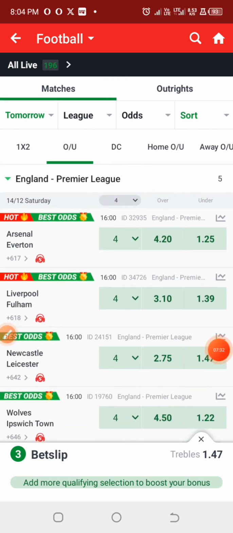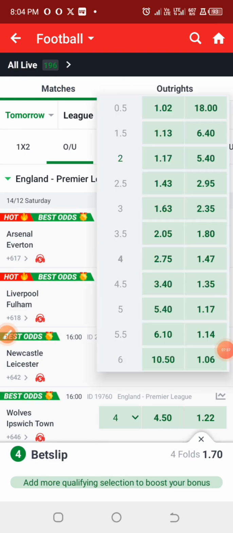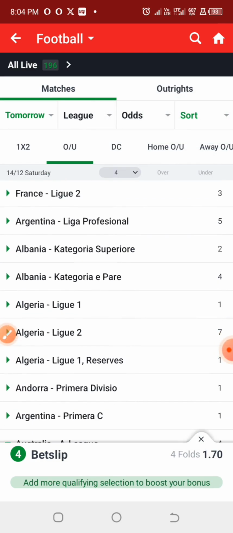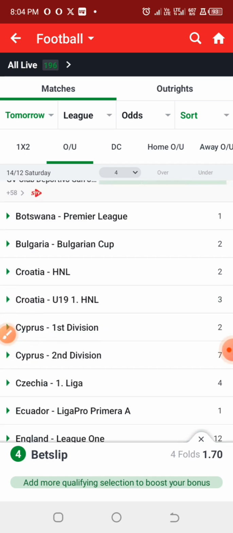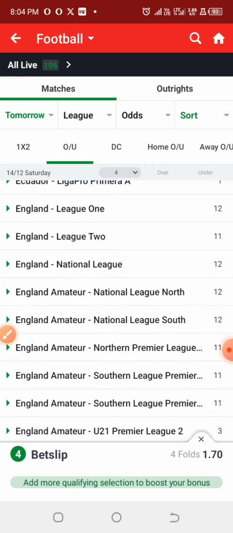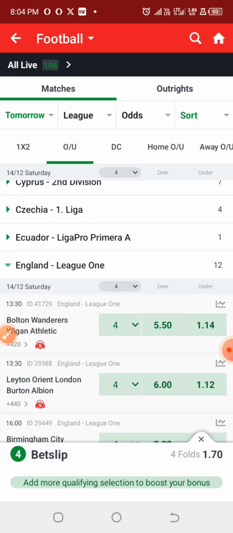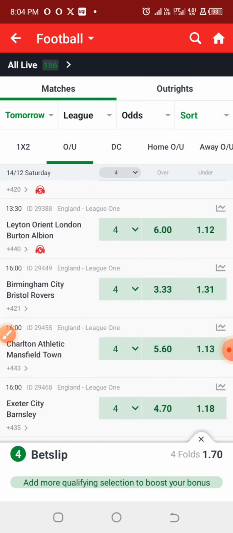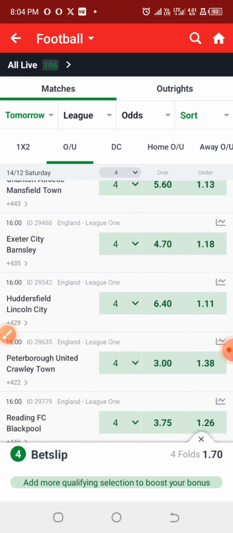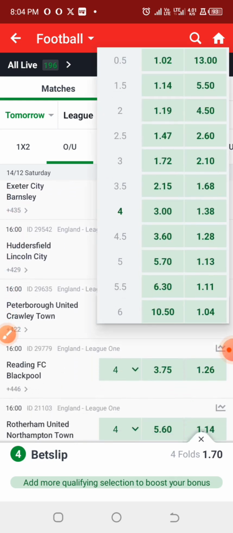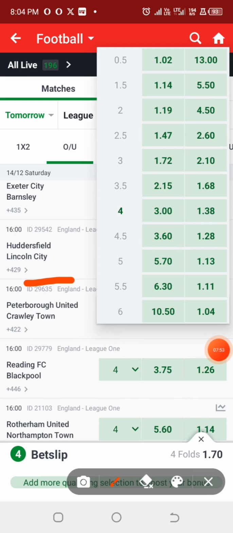So Liverpool over 1.5 goals, a total of 1.16 odd, and we are going for England League One. Alright, so we have the game here, and the odd a total of 1.14 odd.